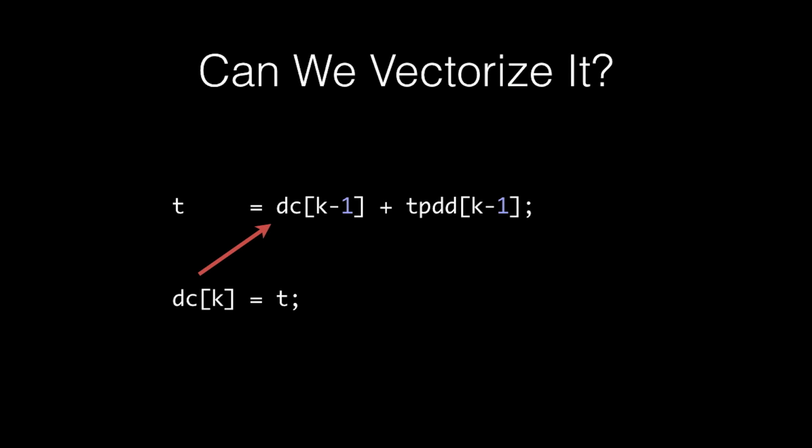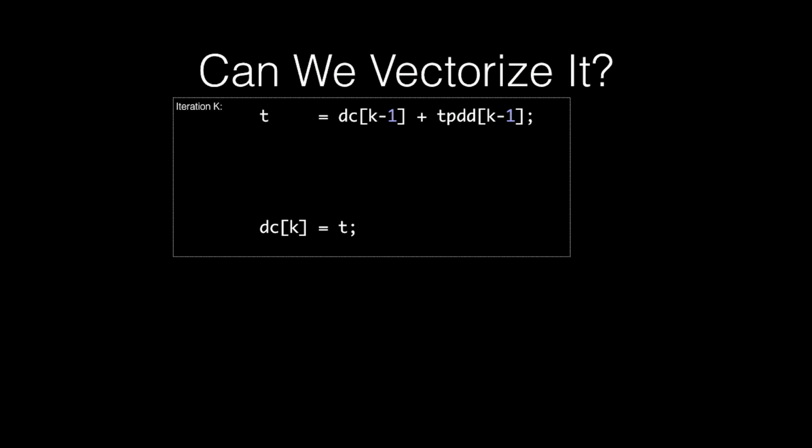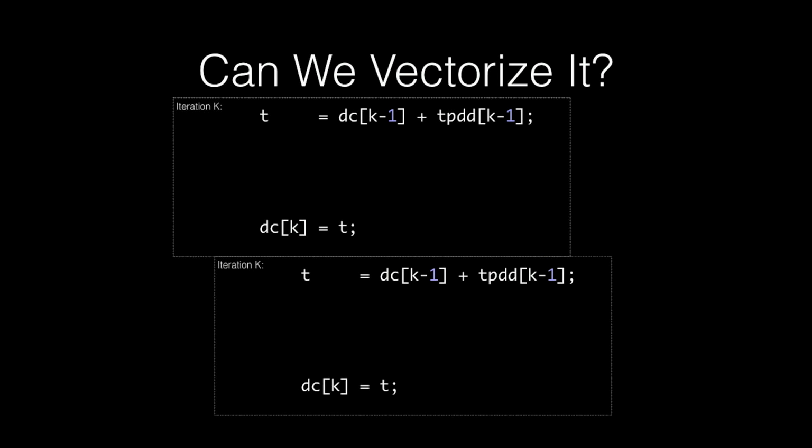Let's see why. So let's think about what vectorization does. Vectorization will coalesce multiple adjacent iterations of the loop into a new vector iteration. So let's demonstrate that. Let's take one iteration of this, and duplicate it into another iteration. Let's adjust the bottom iteration to be really the next one, so k plus 1. Now let's draw the loopy data flow. So this is straight now, obviously, because we have two iterations represented here.